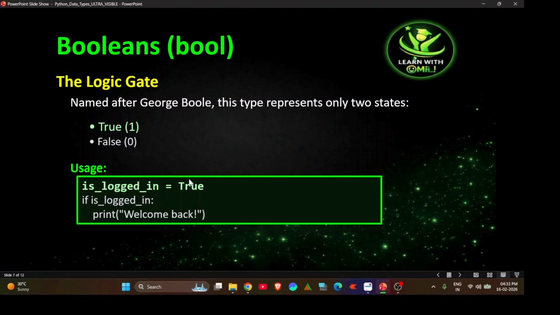Here, one of the examples I have shown you is is_login equal to true, and if is_login is true, then we are going to print out "welcome back". This is a very simple example. And in the next session I will do all these data types in a practical way. Now we are just learning the theoretical side.